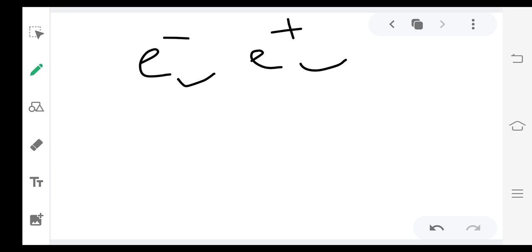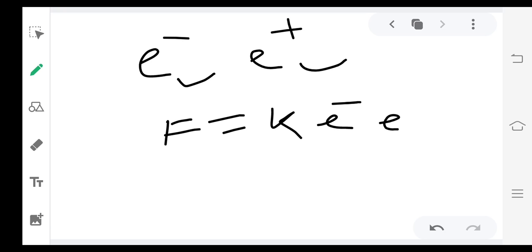That depends upon Newton's universal law of gravitation. How? See here. F is equal to K. Here we have to remember that in Newton's universal law of gravitation the constant was G, but here it is K. F is equal to K into electron into proton, and suppose the distance between them is r, and it is r square.